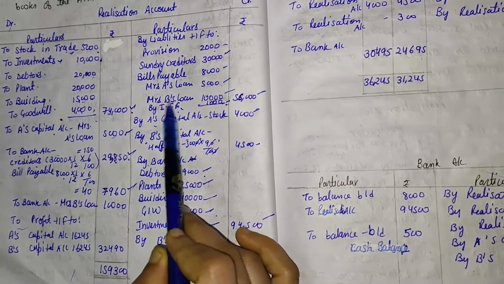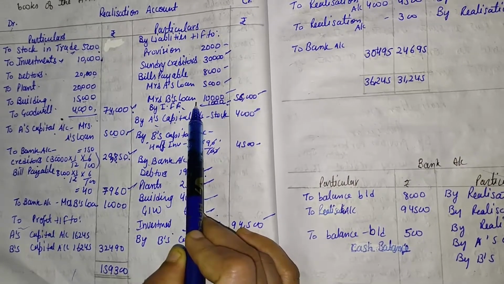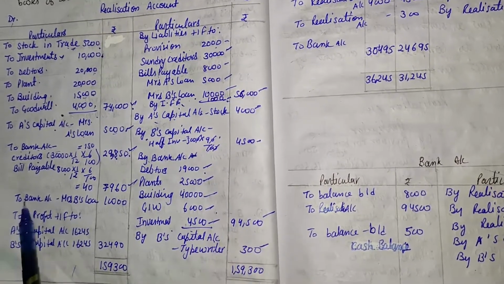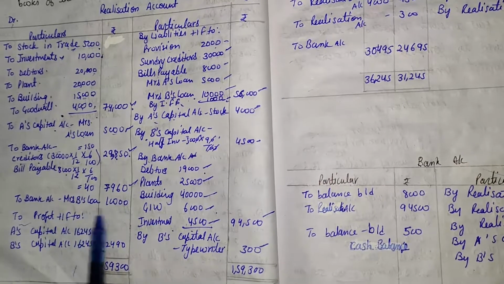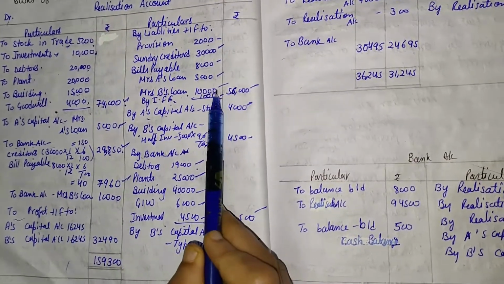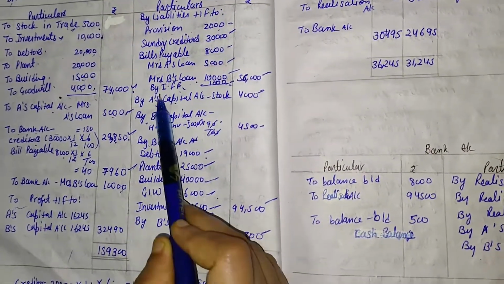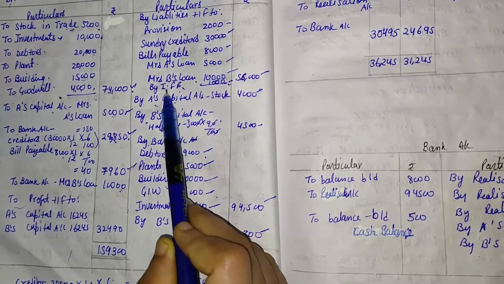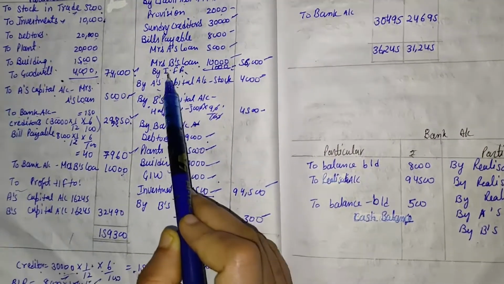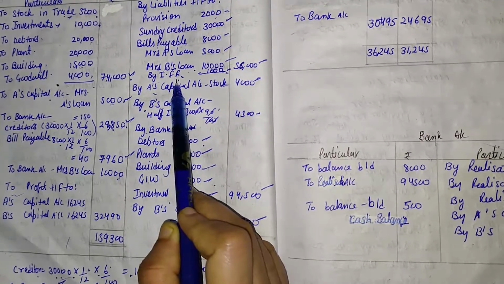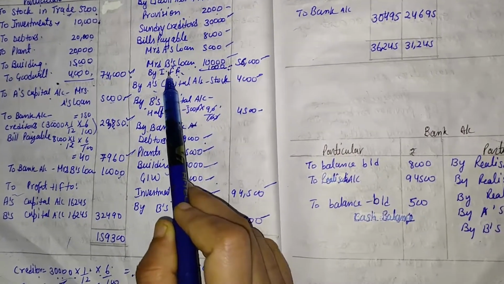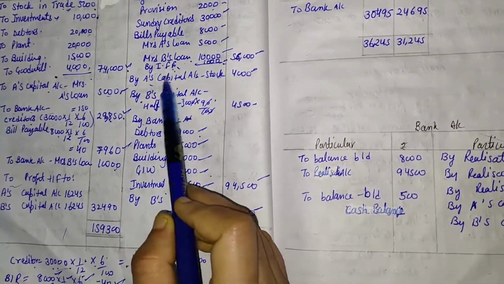But we skipped B's loan, so we will have to pay B's loan. Here, to bank account, B's loan, that is rupees 10,000, that is given in the question. One more item in the liabilities column is the investment fluctuation fund. There is no need to settle this type of item, so we left it.